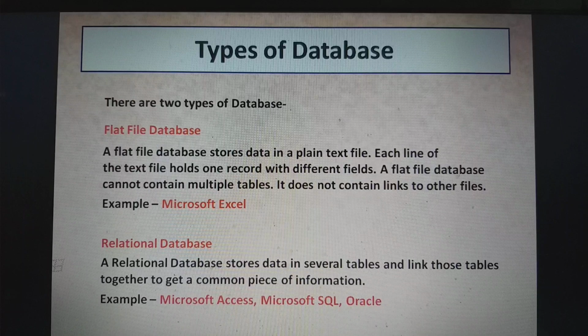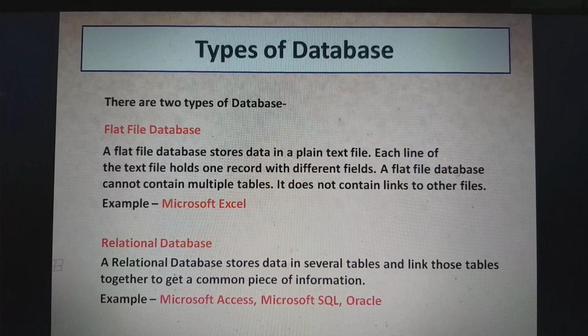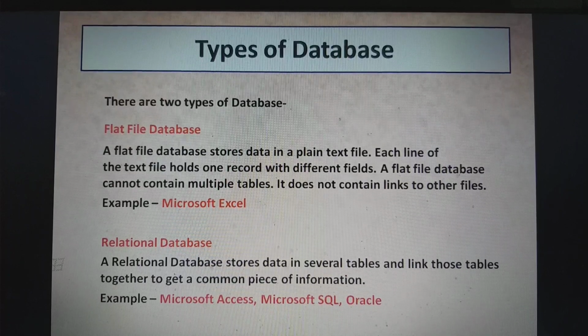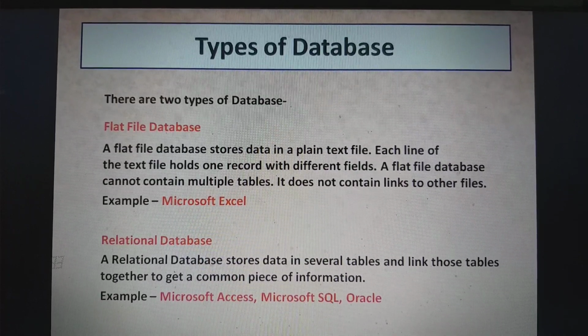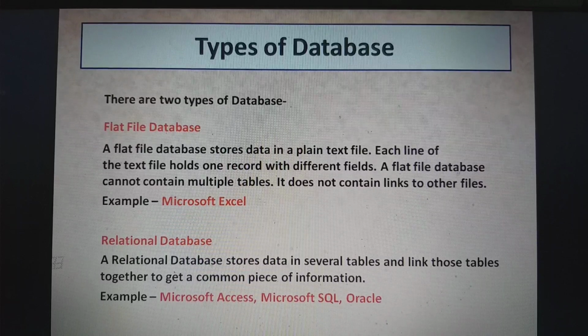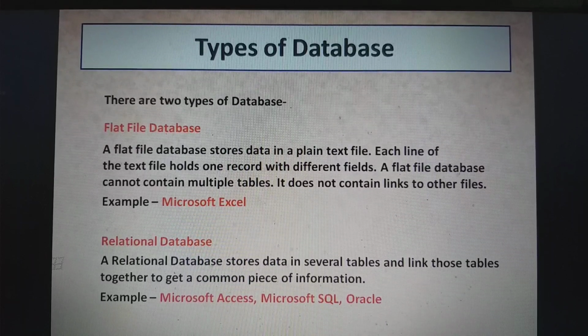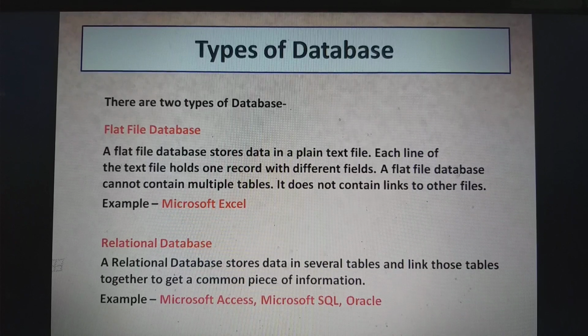Now we will discuss relational database. Now see, a relational database stores data in several tables and links those tables together to get a common piece of information. Examples are Microsoft Access, Microsoft SQL and Oracle. In this chapter, we will discuss relational database.